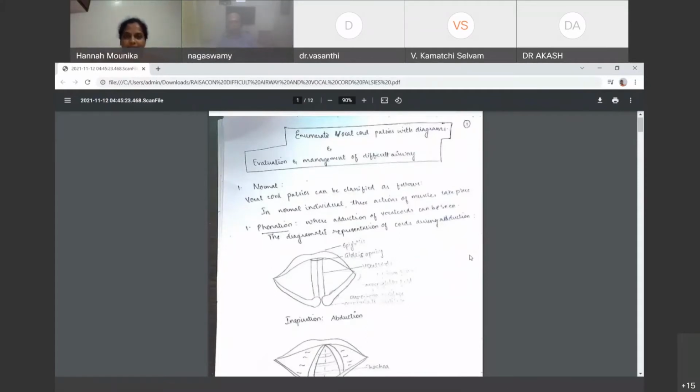My topic is enumerate vocal cord fallacies with diagrams, and the second one is evaluation and management of difficult airway. Wait, I thought oxygen transport. That's somebody else's talk? Yes, sir. That's the fourth person's topic, sir. Okay, now you are the second person. There's a confusion again. You are talking on a different topic. Yes, sir. Evaluation and management of difficult airway. It's a mistake from my side. Sorry for the confusion, sir.